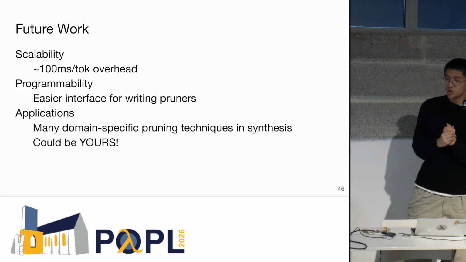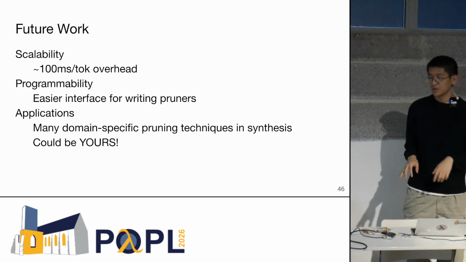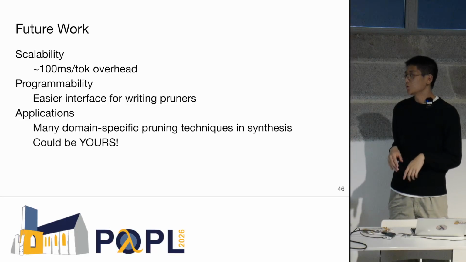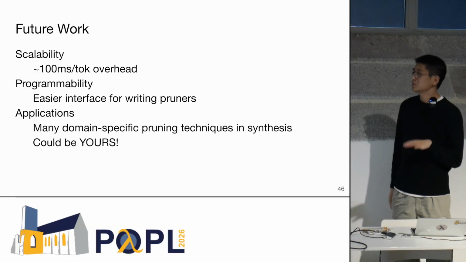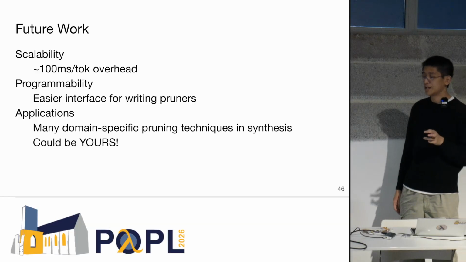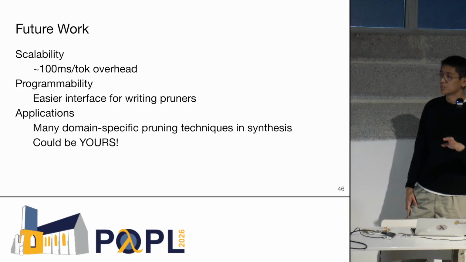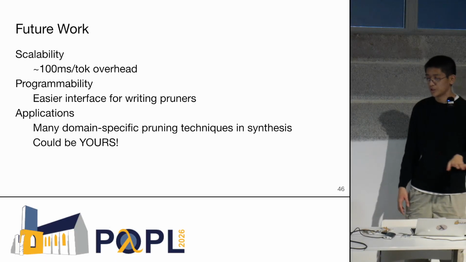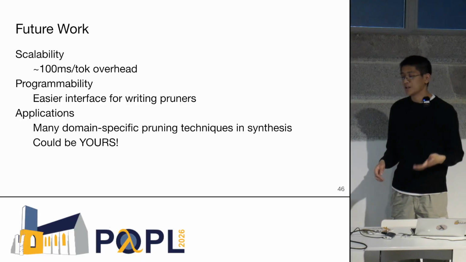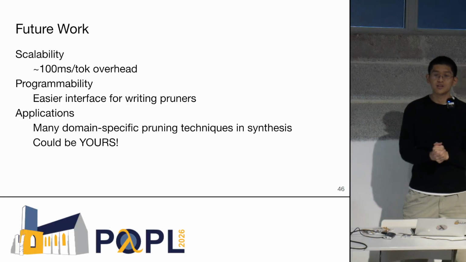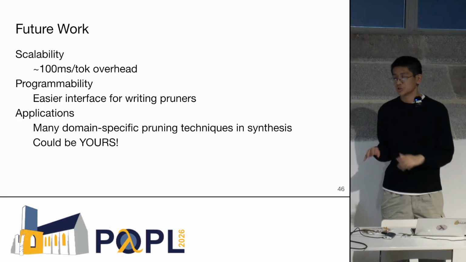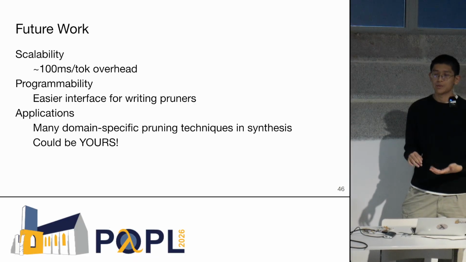And okay, in terms of future work, right now, there are a little bit of issues with scalability. We're not running this on the most expensive hardware or anything, but we empirically see about a 2 to 3 times slowdown when we use our approach compared to running the LM unconstrained. We're interested in making these pruners easier to program. And the last thing I want to mention is that in this talk, the way that we did constrained decoding is parametric over a pruning strategy.